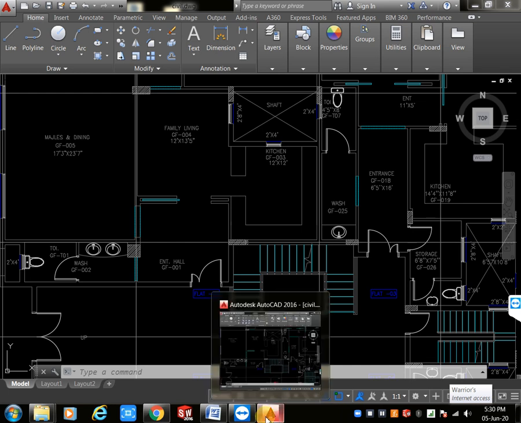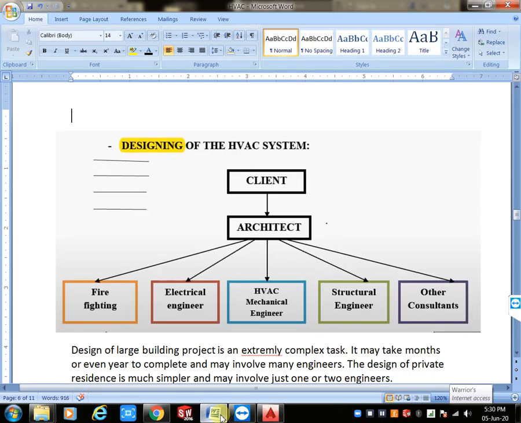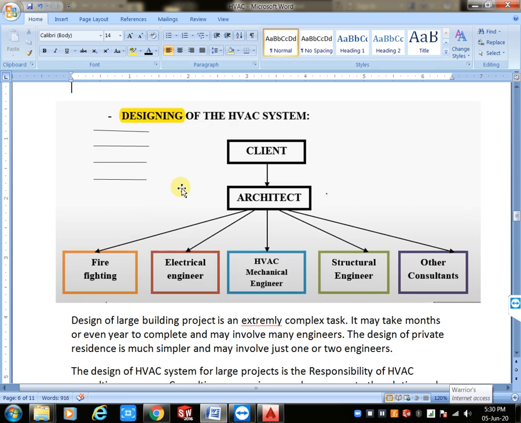When you design your building services, you do it before you construct your building, right? First of all, we need to design all our building services, and after that we will construct the building. In the design condition, you want to follow this order.